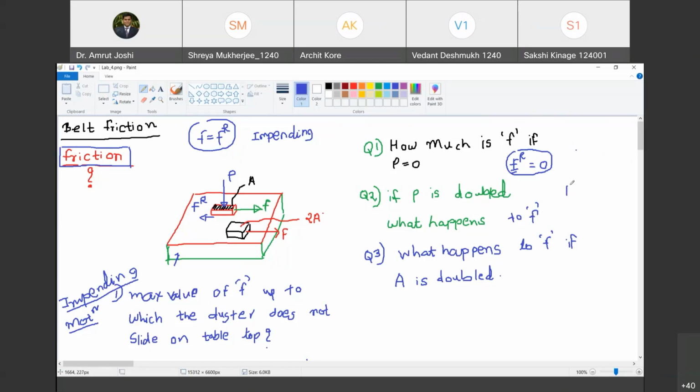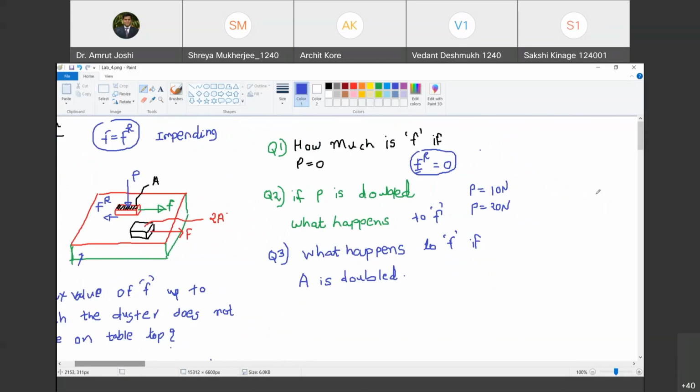So let us say case 1 where P was equal to, let us say, 10 Newton. Then that P now becomes equal to 20 Newton. So in these two cases, if I calculate the value of F, what can be the relationship between them? Can you tell me? A direct relation will be there. Yes, direct relationship will be there.